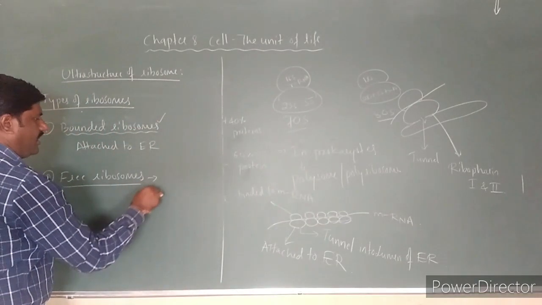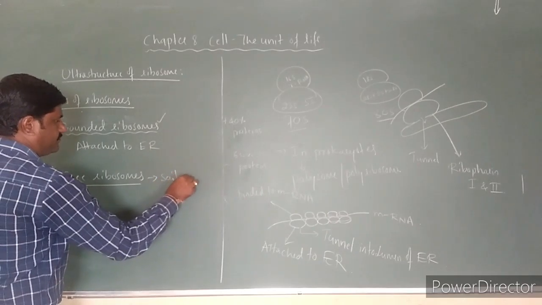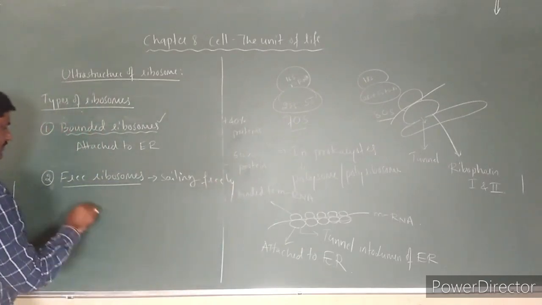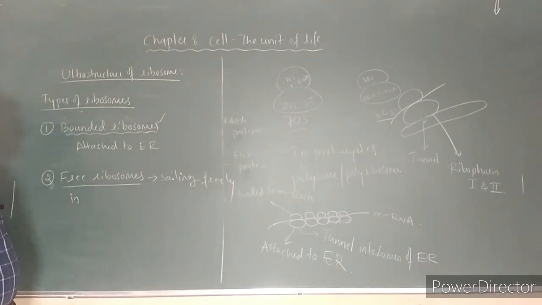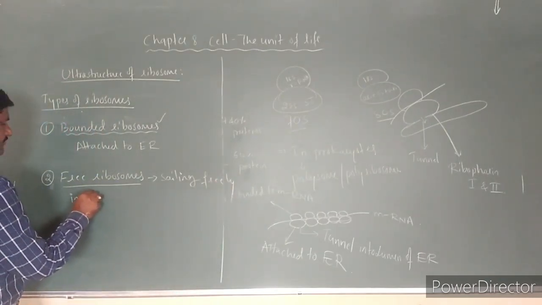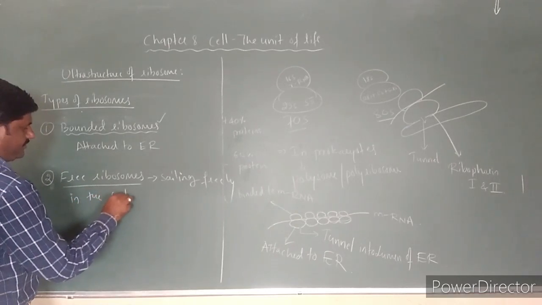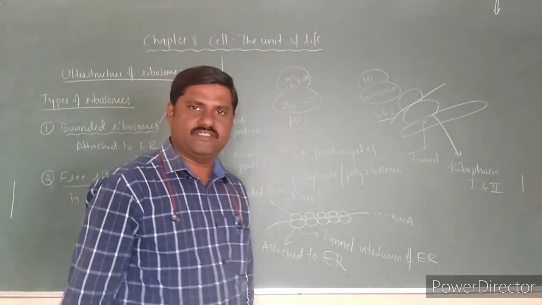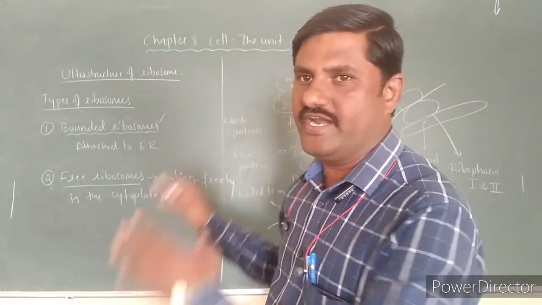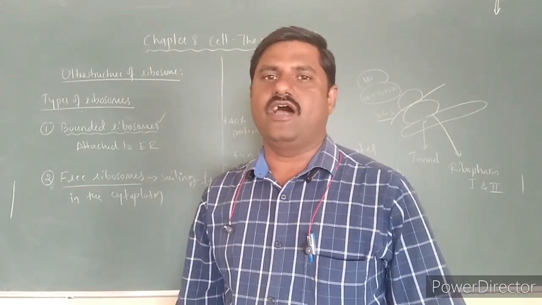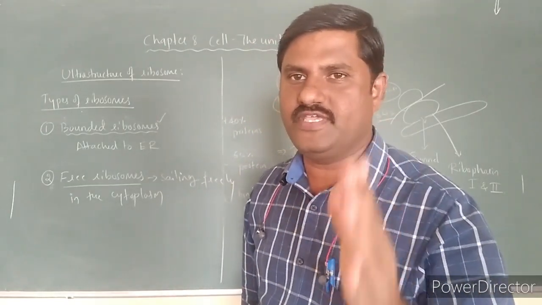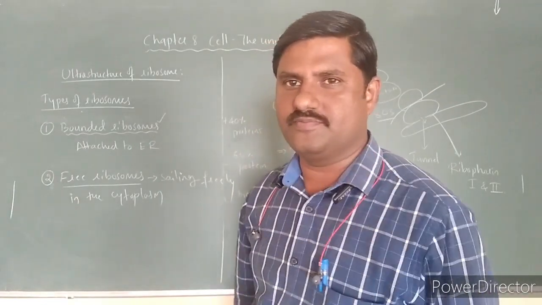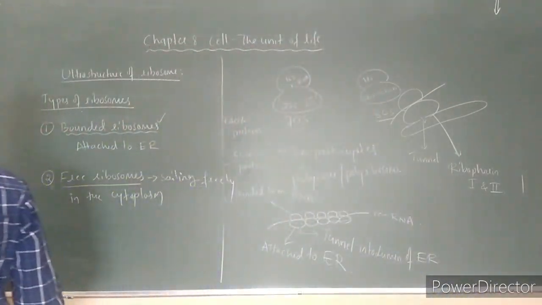Free ribosomes are sailing freely in the cytoplasm. Free ribosomes and bounded ribosomes are the two types of ribosomes that we come across here. And the next topic is a very important one, biogenesis.